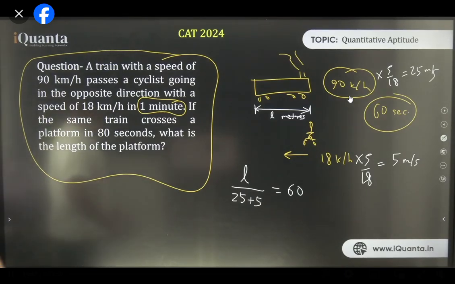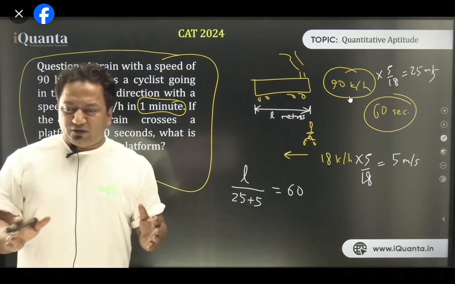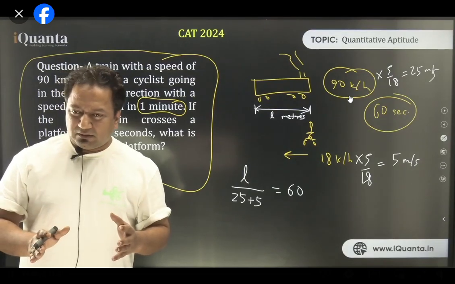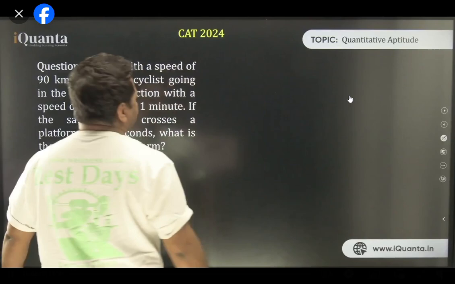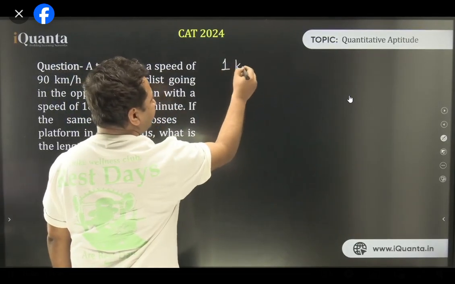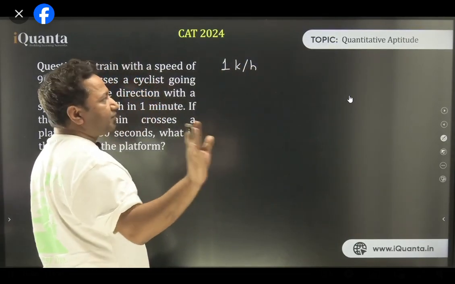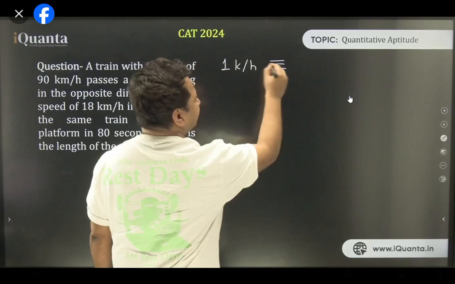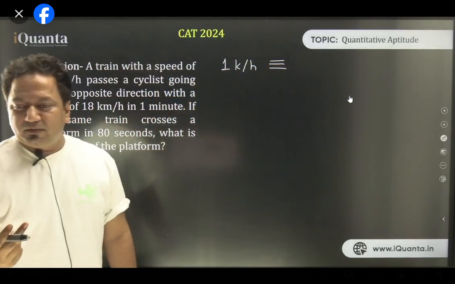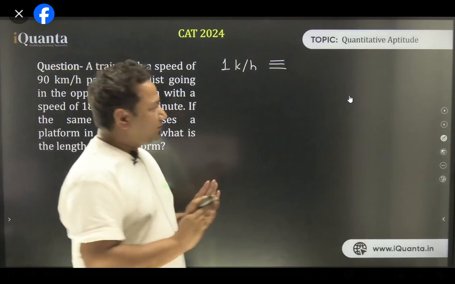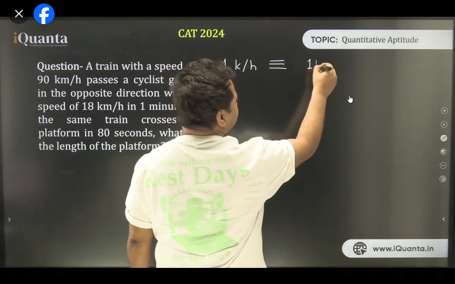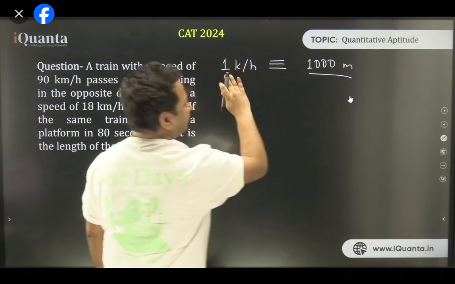Why 5 by 18? What happened? People were asking 5 by 18, did you not attend the previous lectures? Okay. See, 1 kilometer per hour. I'm converting into meter per second. How many meters do we have in 1 kilometer? 1,000? All of us know that? So I can write it as 1,000 meter per hour.